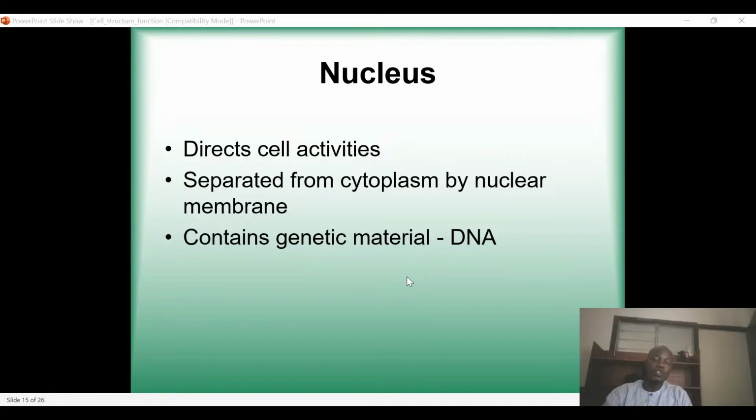And then the nucleus is what actually contains genetic material, which is DNA. The DNA, which is deoxyribonucleic acid, is a genetic material found in the nucleus. And this DNA has so many functions. You are intelligent because of this DNA, and you are brilliant because of this DNA. The color of your skin is because of this DNA. The way we react to situations is because of this DNA. The way our body fights infections is because of this DNA.